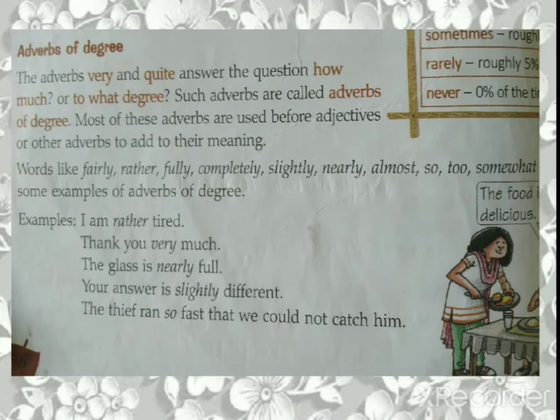Let's see. The adverbs very and quite answer the question how much or to what degree. कितने हद तक ऐसा. How much did you like it? I liked it very much. You used very, right? So such adverbs are called adverbs of degree. Most of these adverbs are used before adjectives or other adverbs to add to their meaning. Now, adverbs of frequency, they'll come before adjectives.